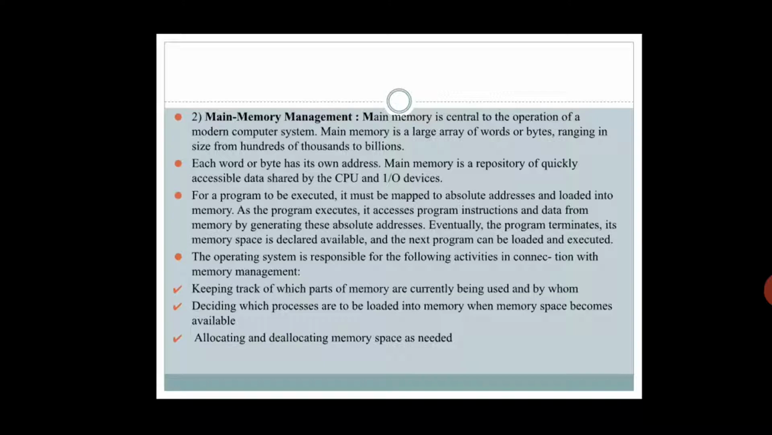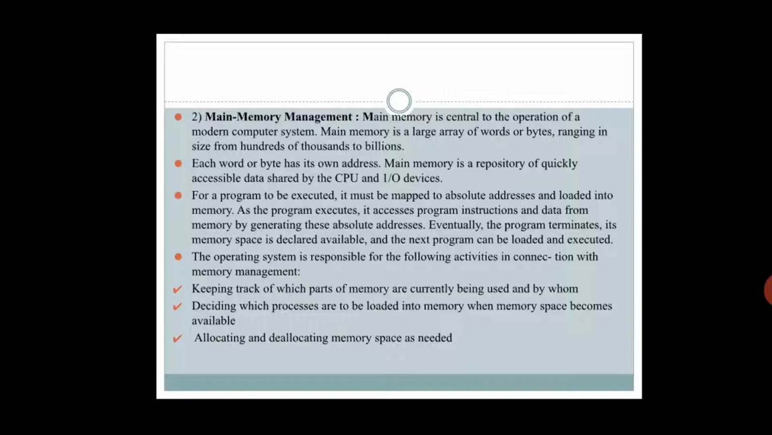As the program executes, it accesses the program instructions and data from memory by generating these absolute addresses. So obviously, see, everything plays a major role here. In an operating system, each and everything is important.